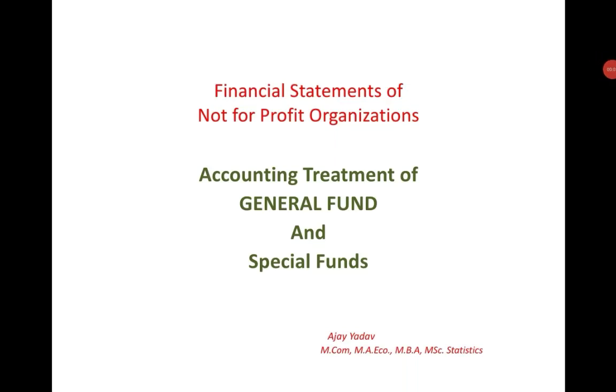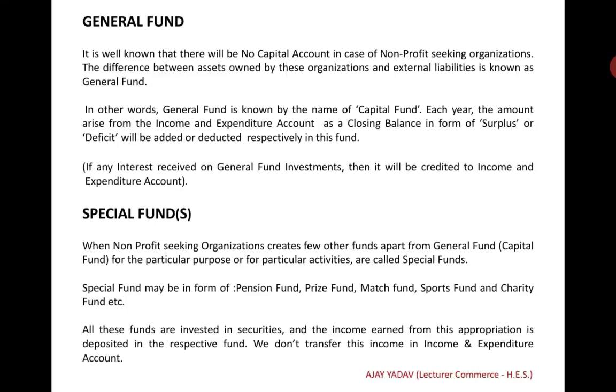Scholars, we will discuss the accounting treatment of general fund and special funds. General fund is also known by the name of the capital fund. It is well known that there will be no capital account in the case of non-profit seeking organizations. The difference between assets owned by these organizations and external liabilities is known as general fund. Each year, the amount arising from the income and expenditure account as a closing balance in the form of surplus or deficit will be added or deducted respectively in this fund.